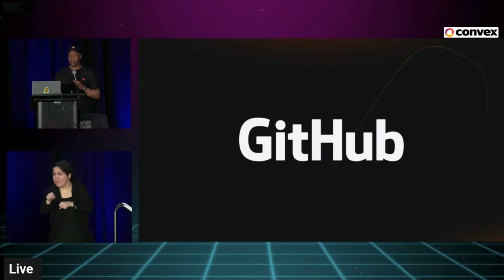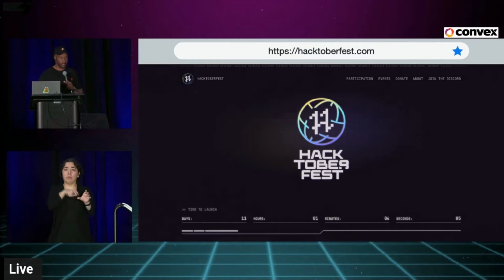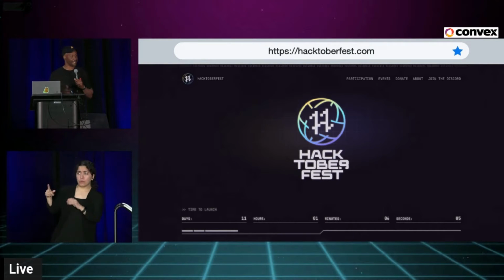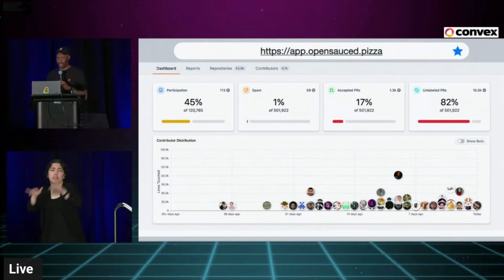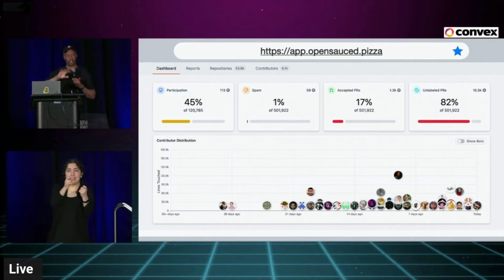And so before I eventually quit in 2022, I reached out to this company, DigitalOcean, and said, hey, y'all are always in my DMs asking for help for this large event that happens every year. What if we built something where you could see all the spam in Hacktoberfest? And we built it in about 3 months. It's a Next.js app, and this is a visualization of all contributions happening in the 30 days prior. And this is a chart I'll talk about later. But it got me thinking, I'm actually not up on React all the time.